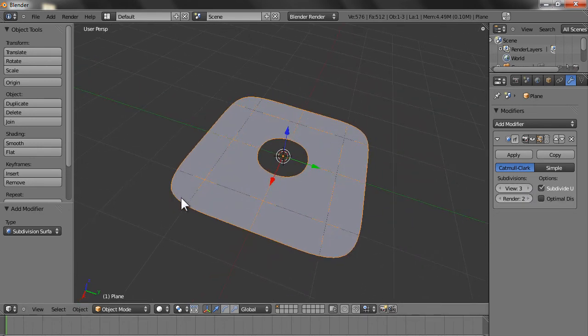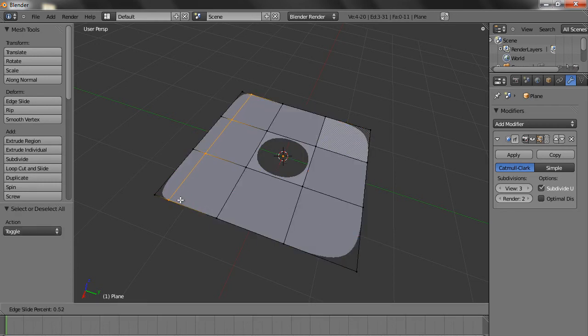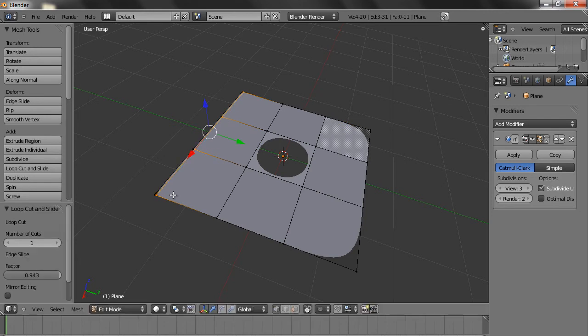The edges are not sharp, so to sort that out, what you have to do is create more loops and take that loop close to the edge. Same way you have to do it on this side.